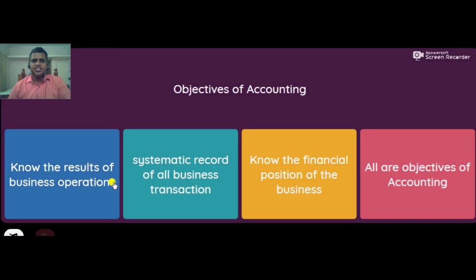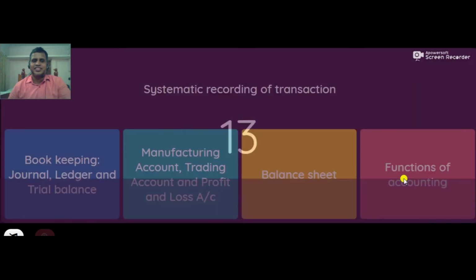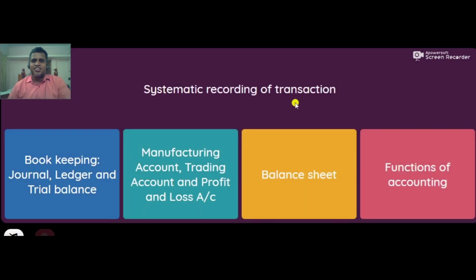Objectives of accounting: know the results of business operation. Right. Systematic record of all business transaction. Right. Know the financial position of the business. Right. All are objectives of accounting. Systematic recording of transactions: bookkeeping. Yes, bookkeeping does systematic record of transaction. Journal, ledger, and trial balance. Right.